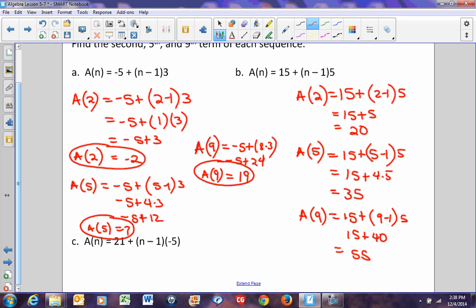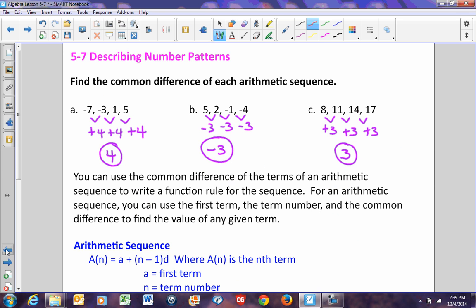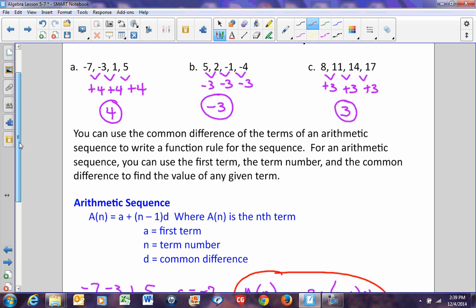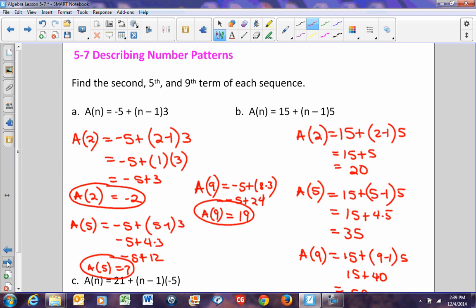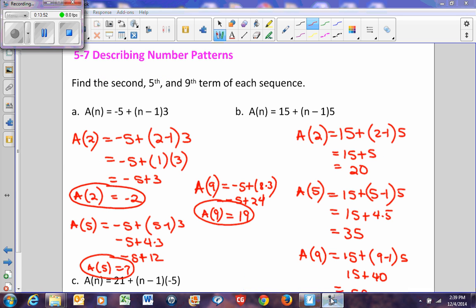And you can do that with this last one, but I'm just going to choose not to do it at the moment. As you can clearly see, sequences aren't that difficult. I could ask you to write a rule if I gave you certain things. You could write a rule if I gave you a sequence. We did that on this page here when we wrote the rule for the sequence of negative 7, negative 3, 1, and 5. You can go that way, and then of course you can apply it by using the rule this way. That's all there is to know about arithmetic sequences at this point in time.